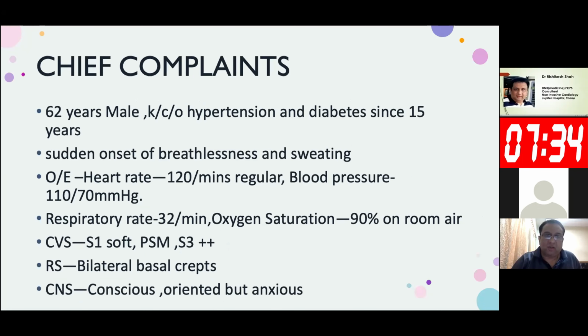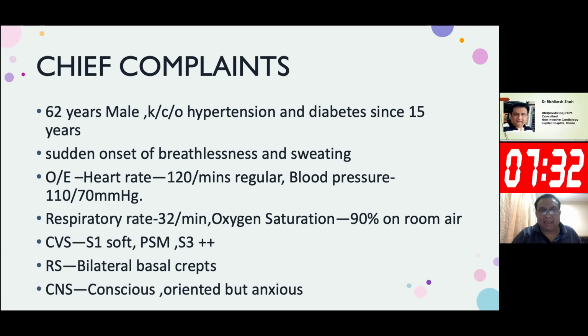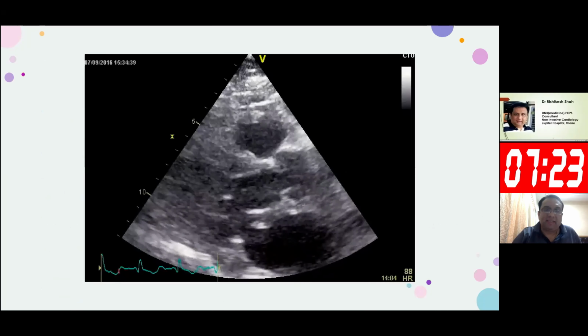Cardiovascular: S1 was soft. There was a pansystolic murmur at the apex and there was an S3 gallop. Respiratory system showed bilateral basal crepitations. He was conscious, oriented, but a bit anxious. His 2D echo revealed this.